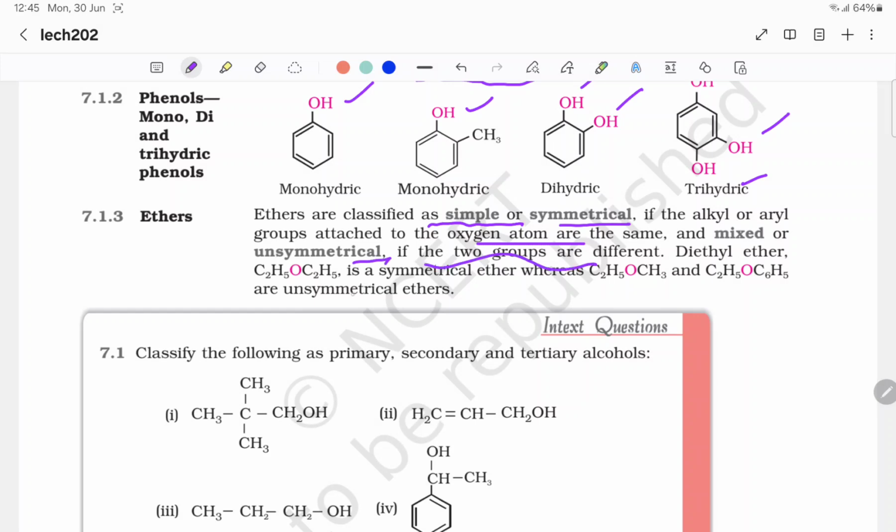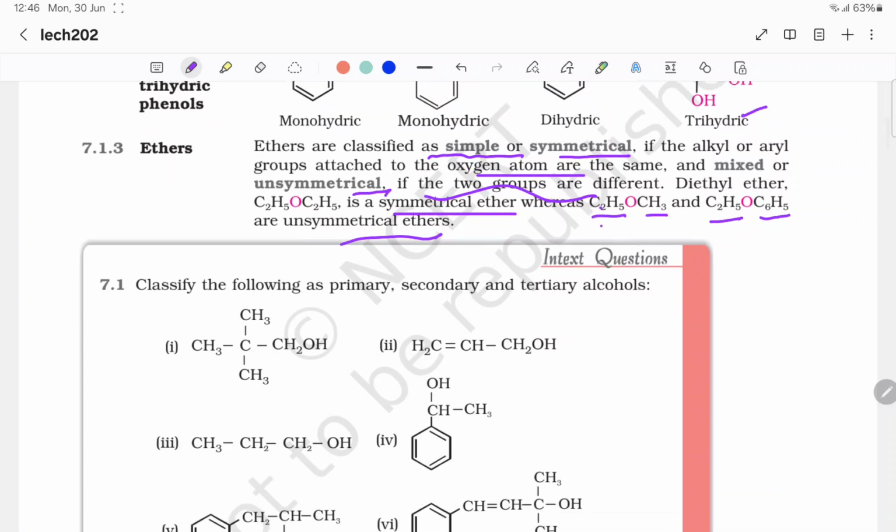Diethyl ether, C2H5OC2H5, is a symmetrical ether, whereas C2H5OCH3, this is methoxyethane, and this is ethoxybenzene, are unsymmetrical ethers.